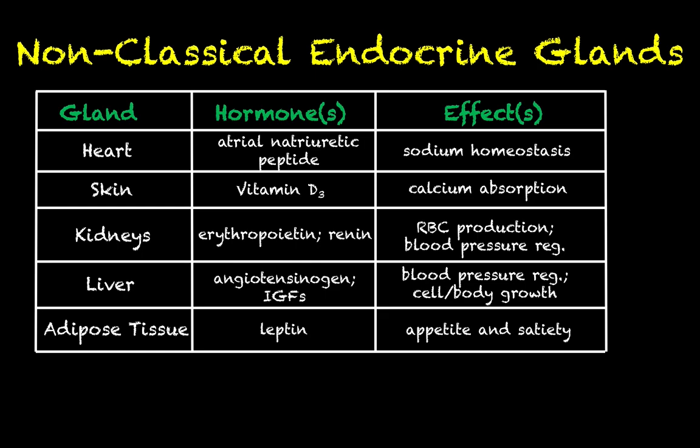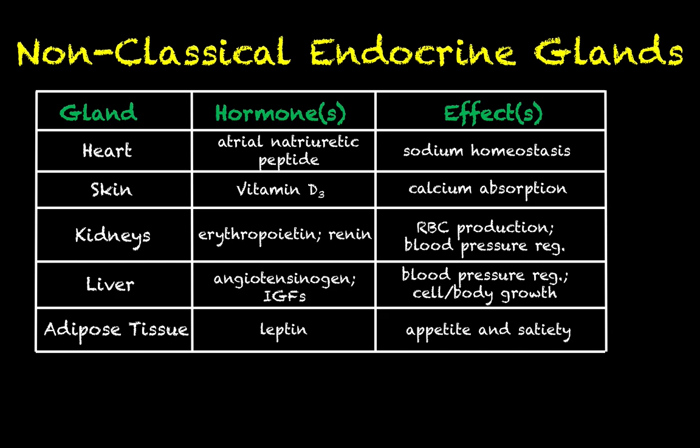Now look at this table here. In this case, you're seeing the heart, the skin, the kidneys, the liver, the fat tissue. These are tissues and organs and glands that you would not typically think of as being a part of the endocrine system. These are not organs and tissues that you're going to be thinking of when you think of hormones. But even so, these organs and tissues do have endocrine activity. We call these the non-classical endocrine glands.